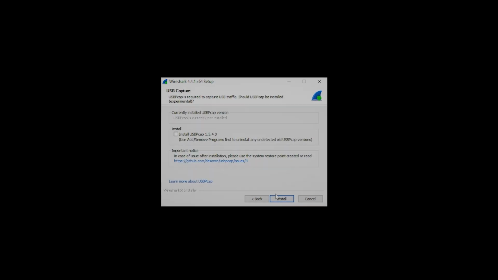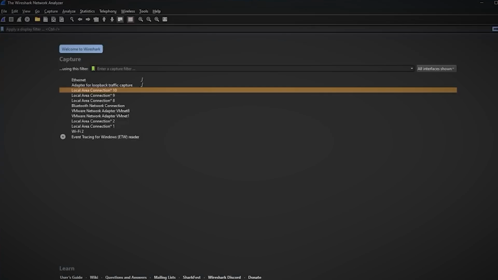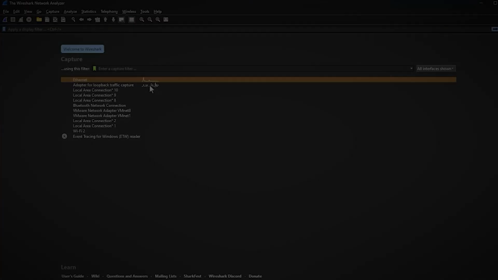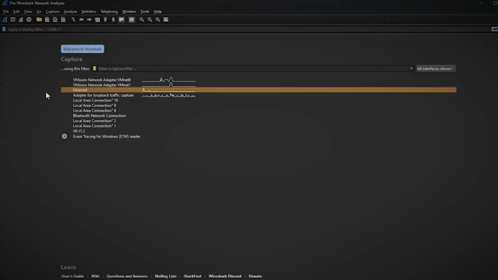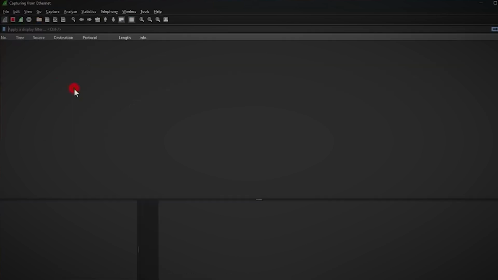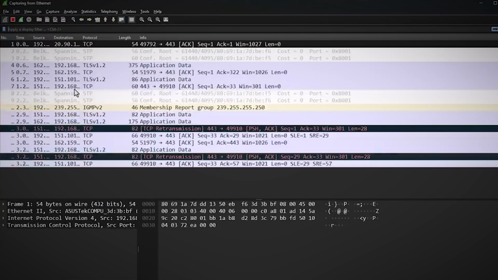Once installed, open Wireshark and you'll be greeted by a clean interface with a list of network interfaces available for capture. Now, here's where the magic begins. To start capturing packets, simply double-click on the network interface you want to monitor. If you're connected to Wi-Fi, choose the Wi-Fi interface. If you're using an Ethernet cable, select the Ethernet interface. Wireshark will immediately start capturing all the packets flowing through that interface.